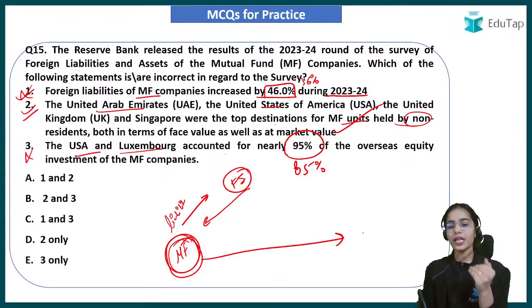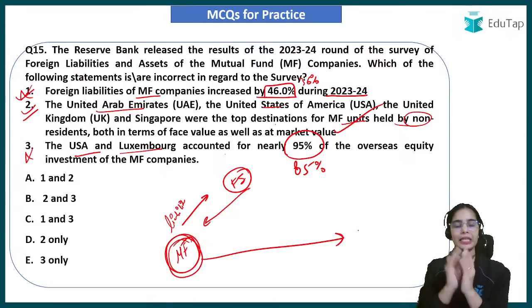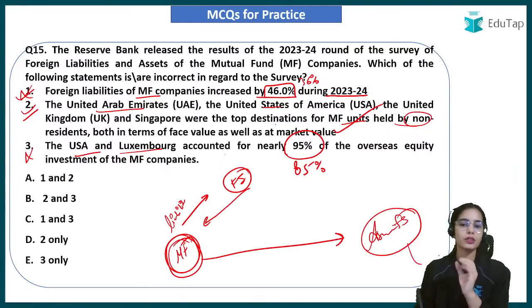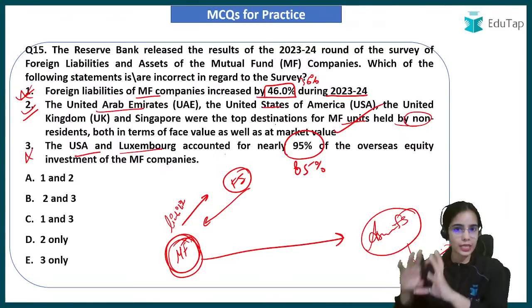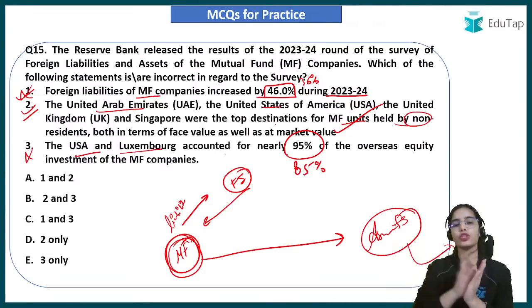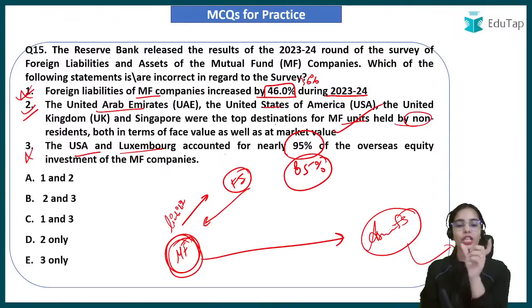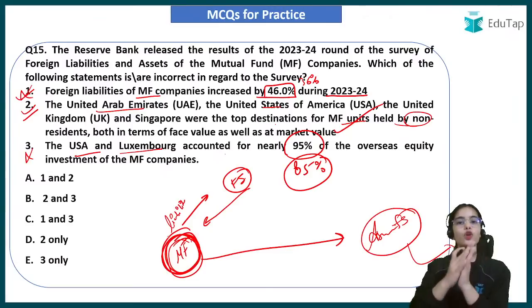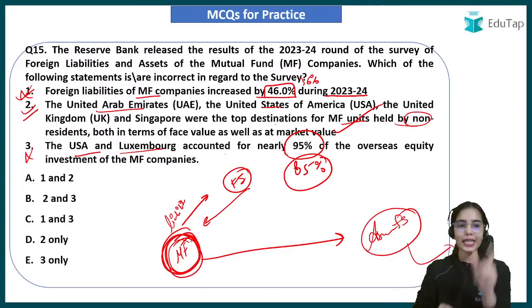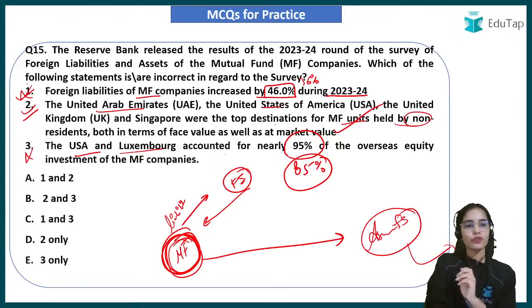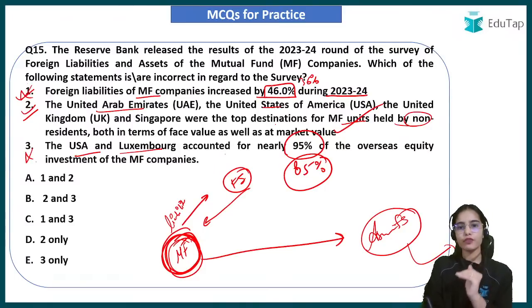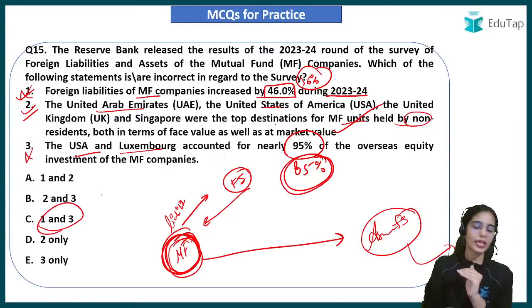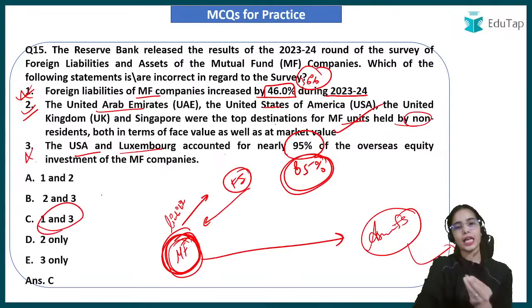Now the mutual funds are pooling in the money and then investing the money in some assets. That can be overseas, like in the foreign assets, and in foreign equities also the mutual funds are investing. So the USA and Luxembourg accounted for nearly 85% of the investment done by the mutual fund in overseas assets. 85% of that is in USA and Luxembourg. Okay, so the first and third statements are wrong, because in the first statement it should be 36%, in the third statement it should be 85%. So 1 and 3 are incorrect, and that is the answer.